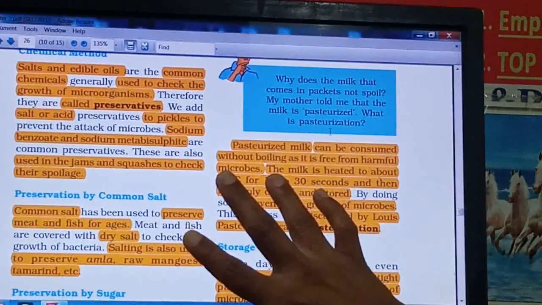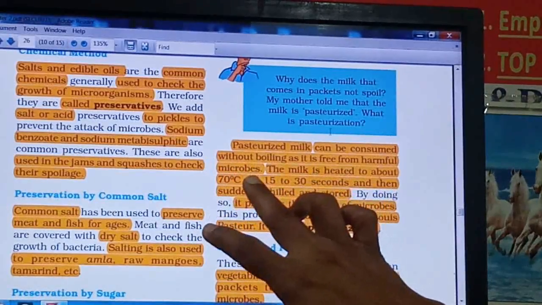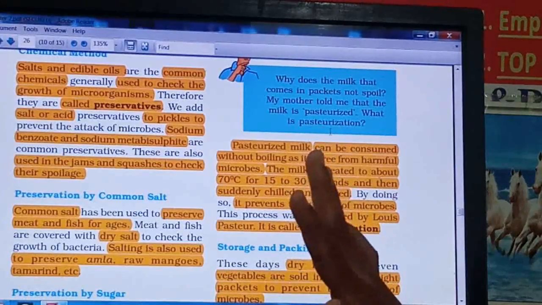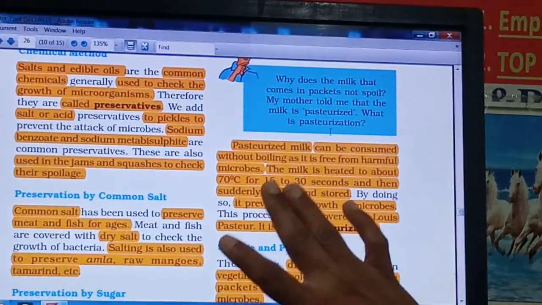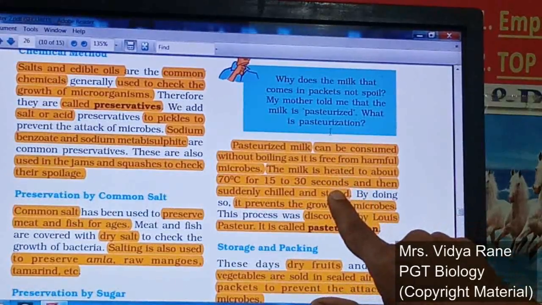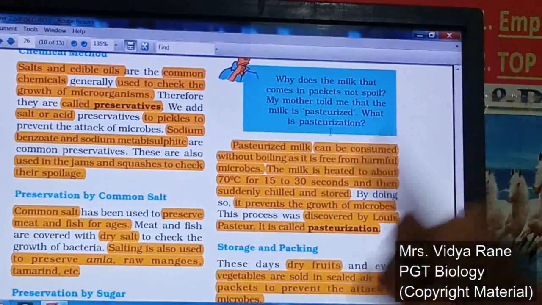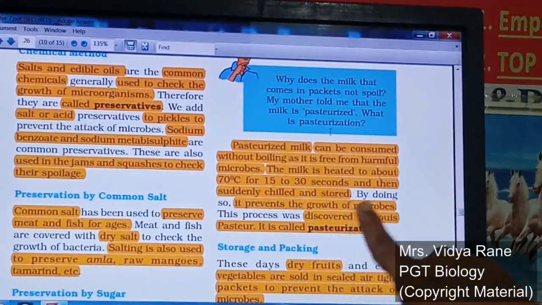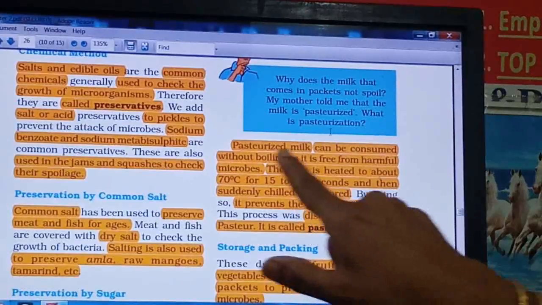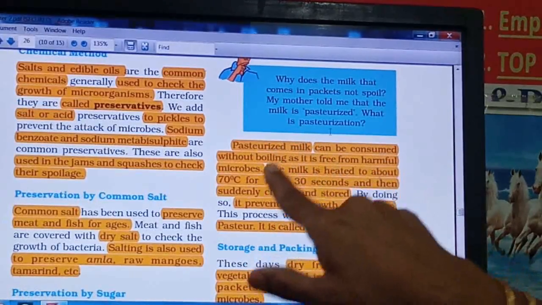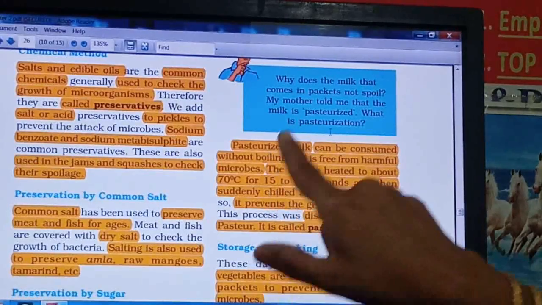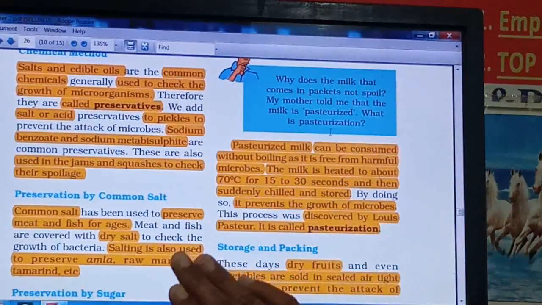No bacteria will be there. And when this high temperature milk suddenly cools, then there is no chance of bacteria growing in this milk. So this milk will be free from microorganisms, right? So this will prevent the growth of microorganisms in the milk, and in this way this pasteurized milk which is packed, you can drink as it is because it is free from bacteria.